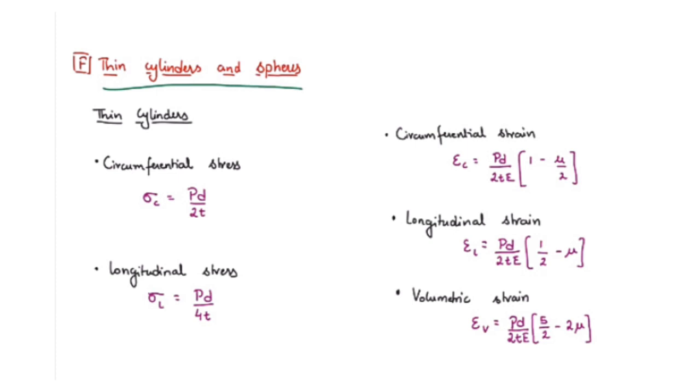Similarly, volumetric strain is given by epsilon v equals pd by 2tE, within bracket 5 by 2 minus 2 mu, where p is the internal fluid pressure, d is the internal diameter of the cylinder, t is the thickness of the wall of the cylinder, and E is the Young's modulus of the cylinder material.